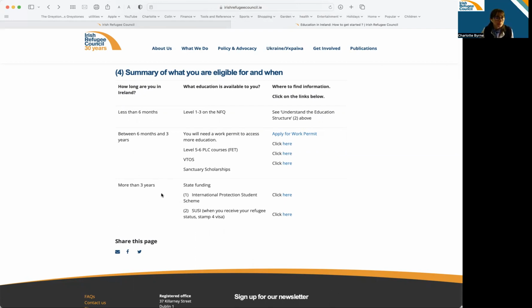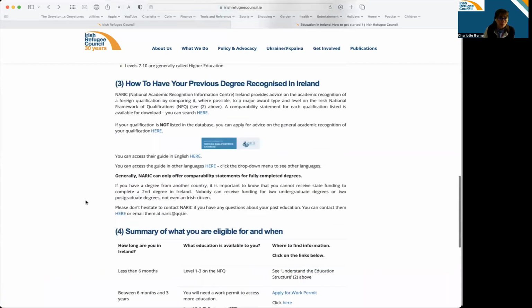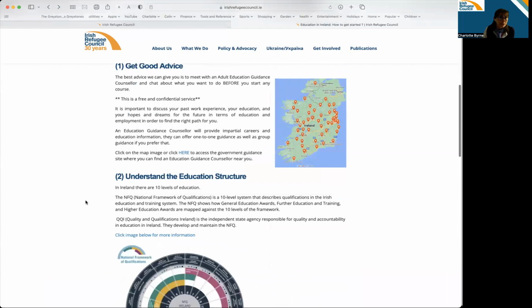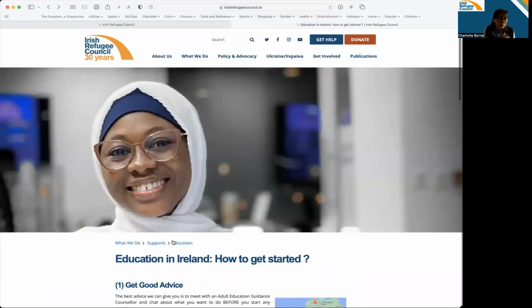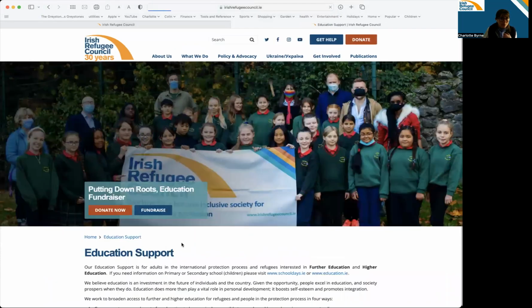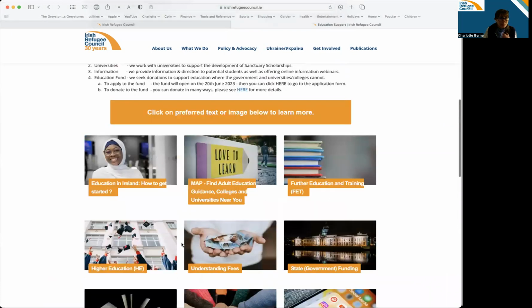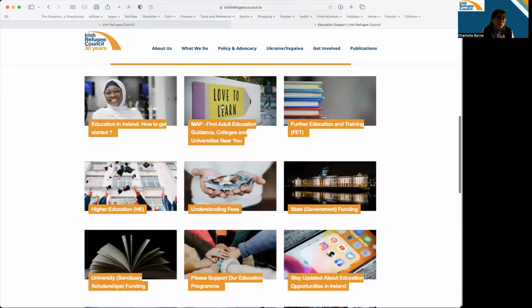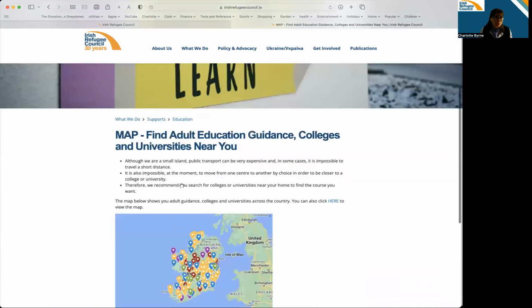And then when you're here more than 3 years, you can get state funding for undergraduate and postgraduate degrees as well. As you see, you can click there for all of those, but that's just a summary. I'm going to show you more information about that in a few minutes. So that's the first page, which is how to get started. So I'm going back here to my home page, and the second page I'm going to show you is that map that we looked at, but in a little more detail.